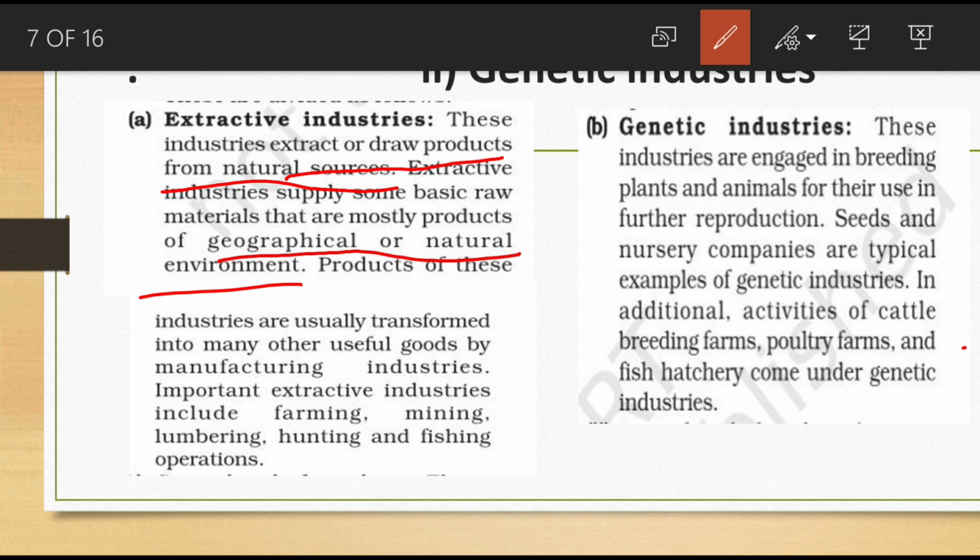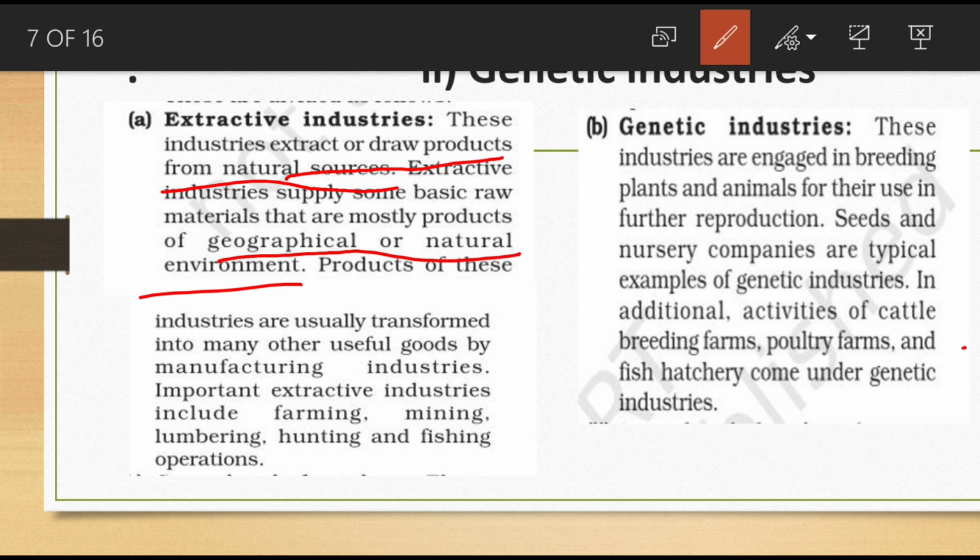This means the products of extractive industries are related to the natural or geographical environment. Products of these industries are usually transformed into many other useful goods by manufacturing industries. So the goods extracted and produced here are used in which industry?